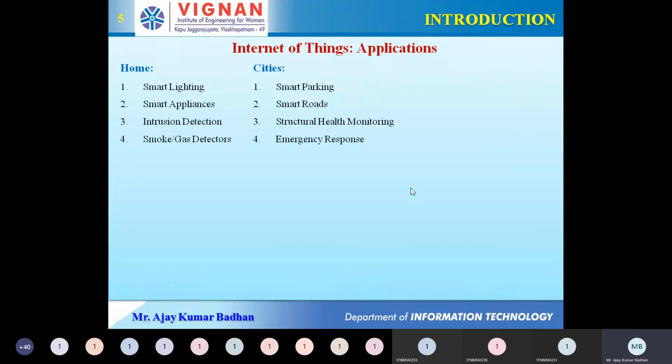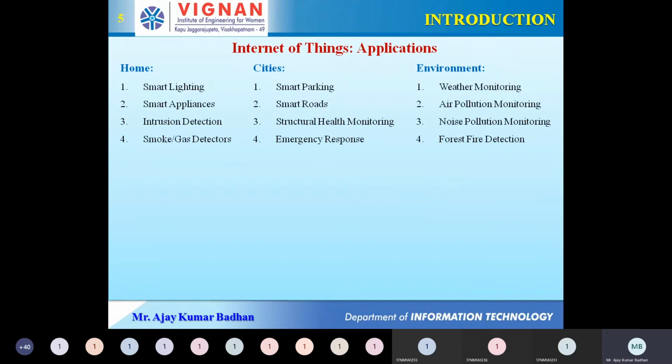In the same way, structural health monitoring. In order to monitor health, for example, if there is a BP patient, and the doctor wants to get that patient's information regularly on his mobile phone every day, how can it come? That can come with the help of a health monitoring system. Whenever there is a rise in the blood pressure of a patient, immediately an alert will be transmitted to the doctor, and he will suggest some medicines immediately, or take some action immediately. So that comes under that. Similarly, for emergency responses and all, we can use this smart city.